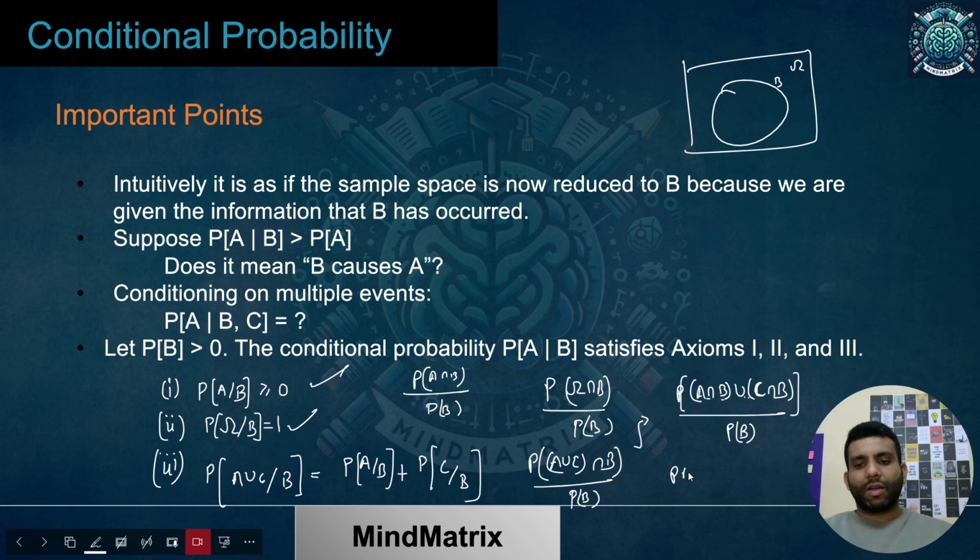So these will become P of A intersection B by P of B plus P of C intersection B divided by P of B. So you'll get this thing. I hope the idea is clear. The conditional probability must also satisfy the axioms which must hold true for any kind of probability we are having. We have already seen that.